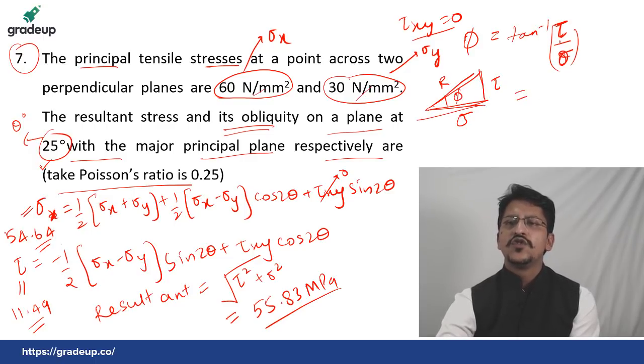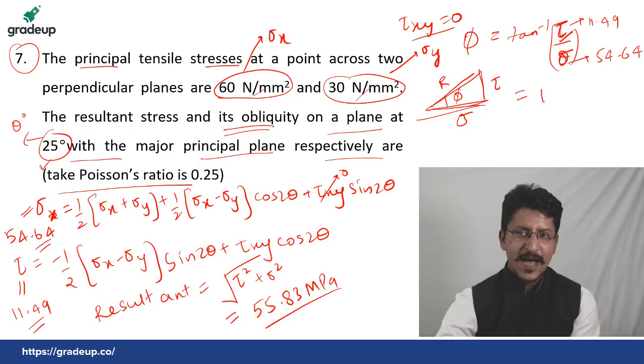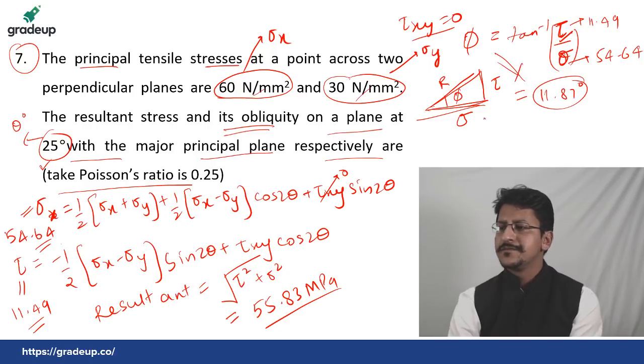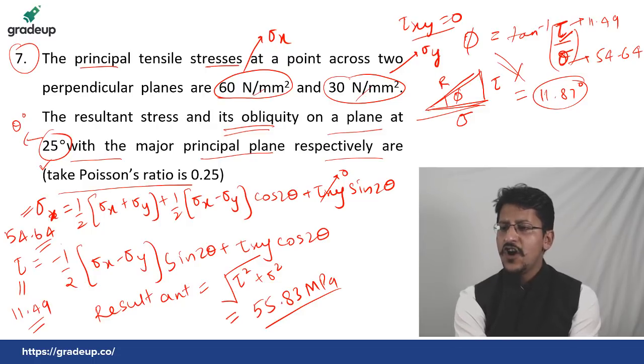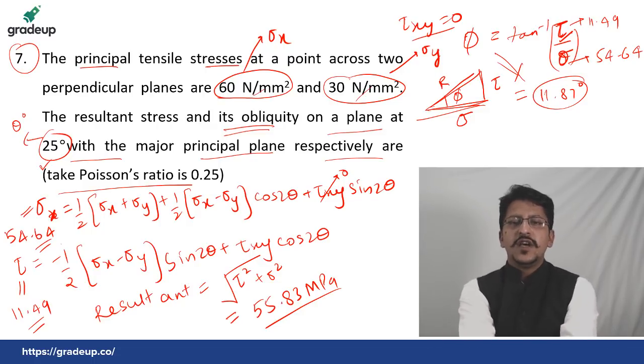So you use this value as 11.49 and this value as 54.64, and you must get this value as 11.87 degrees. This is the obliquity. 55.6, 57.55.8, all are correct. Okay. If you're all done with this question, this was the last question.